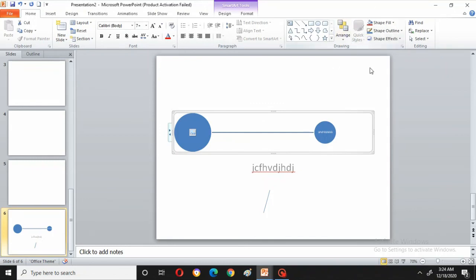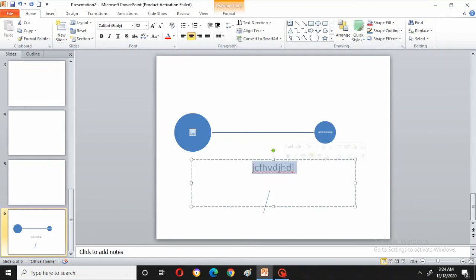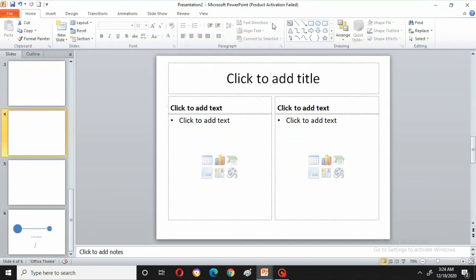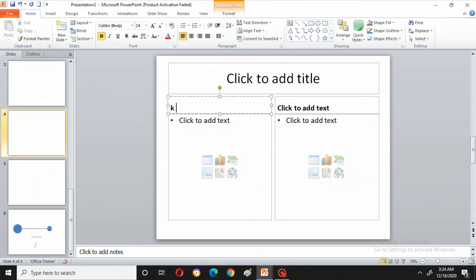And different styles. I will show you quick style. When you are typing something, I'll take a new one. Now here I want to add something. See, quick style has come. Now what is it? Choose a visual style for the shape or the line. Whatever I have typed, I will select it and go to quick style.